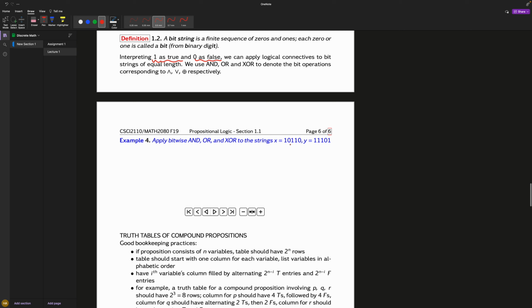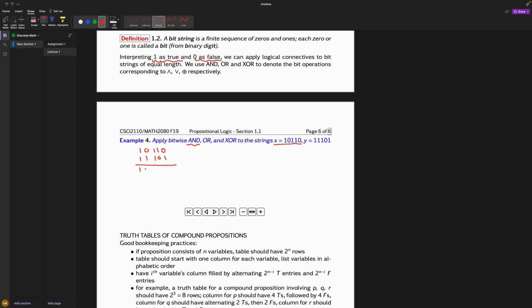Now he wants to apply it to this. So all you got to do, honestly, is just 1, 0, 1, 1, 0. So that's this part. Right under it, you do 1, which is the y variable, 0, 1. And now you can do the and or. So true and true, remember, 1 is true, 0 is false. 1 and 1, true and true, is, so we're doing right now the and. 1 and 1 is 1. Remember, true and true is true. Oops. Is true. So that's what they're basically trying to say.